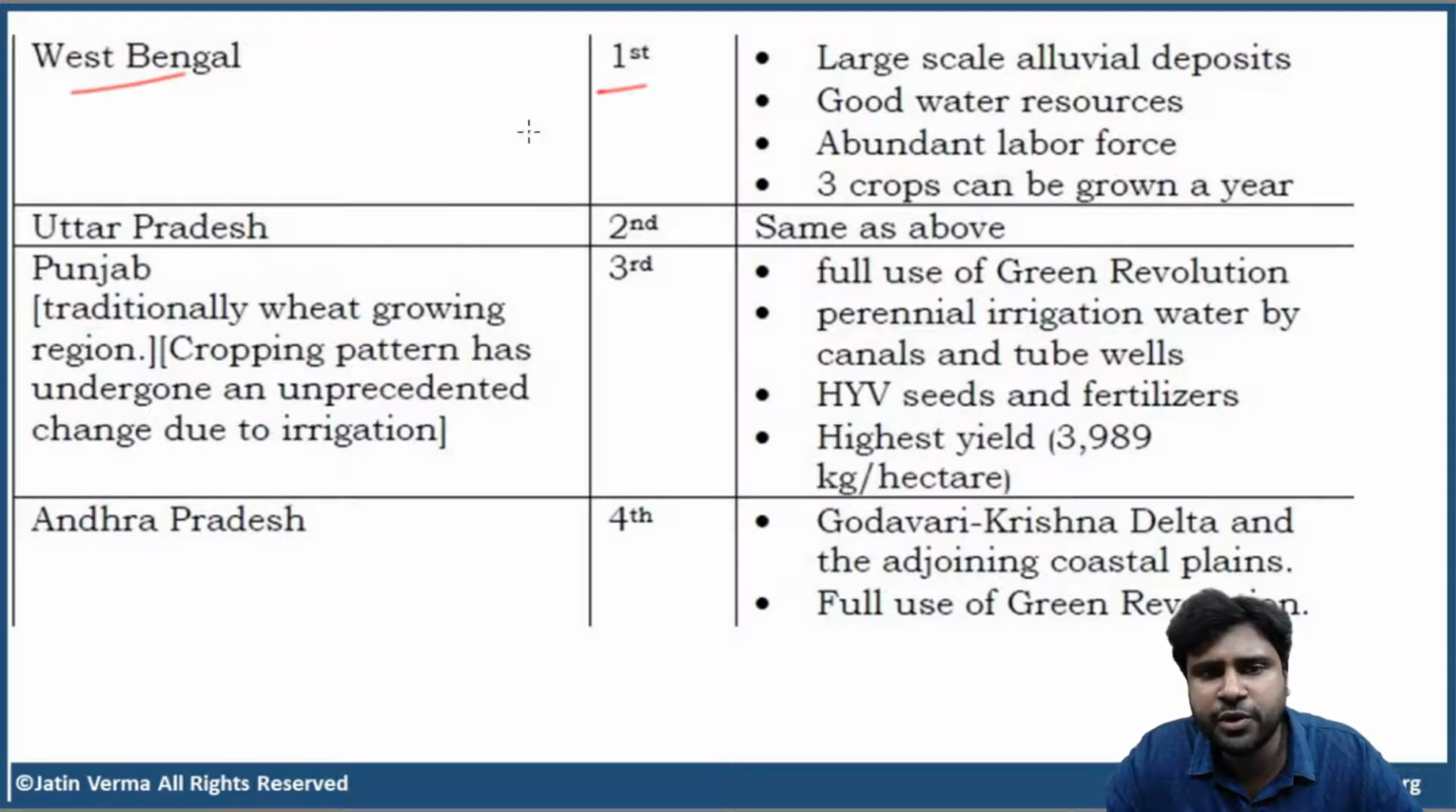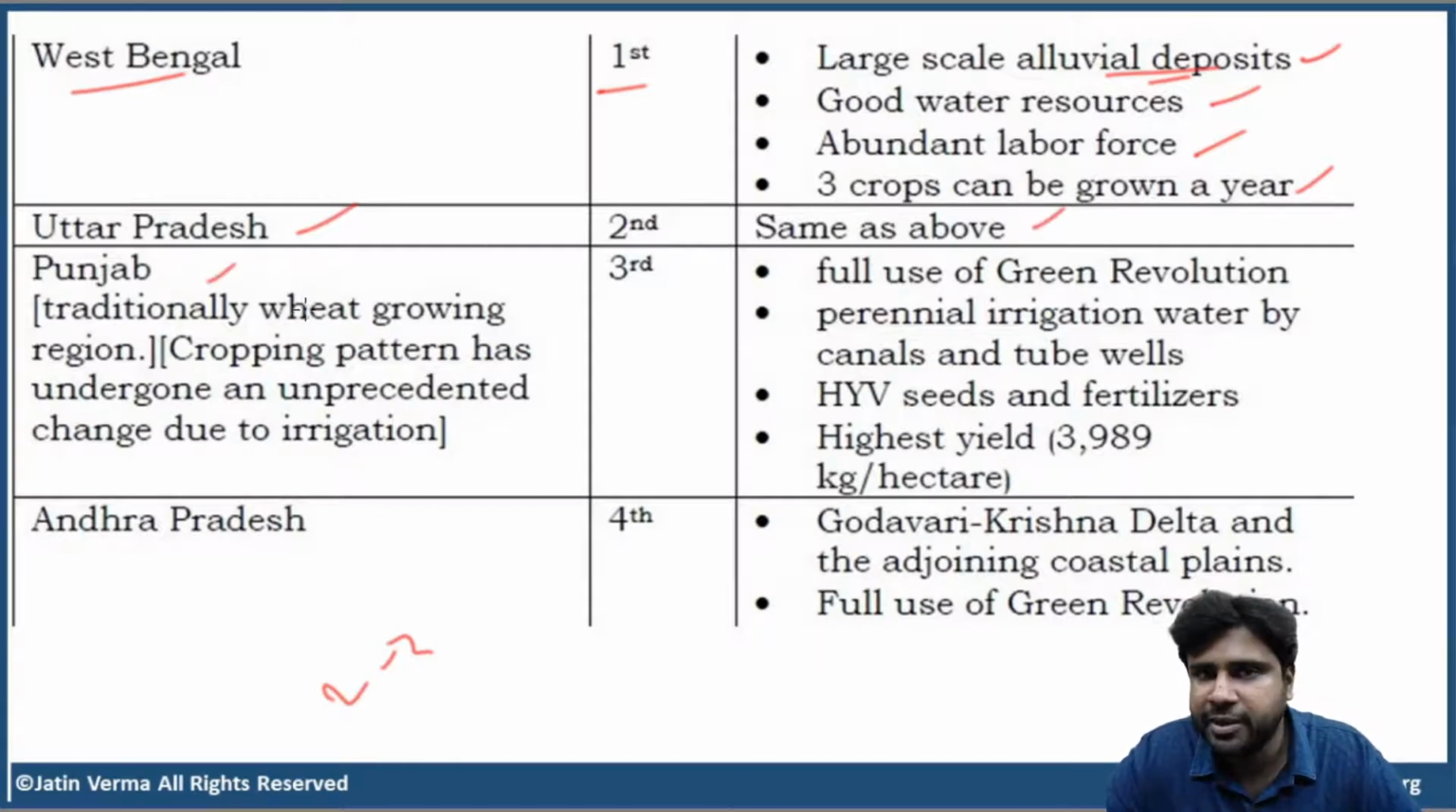So, why is West Bengal the largest rice producing state in India? Large scale alluvial deposits, good groundwater resources, abundant labor force, and easily 3 crops can be grown in a year due to large scale alluvial deposits. I told you right, 2 or 3 crops. This depends on fertility of the soil. Next, the second position is occupied by UP. The reasons are the same as above.